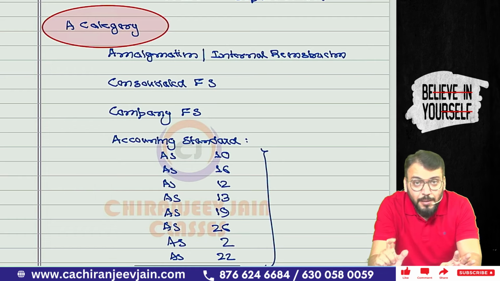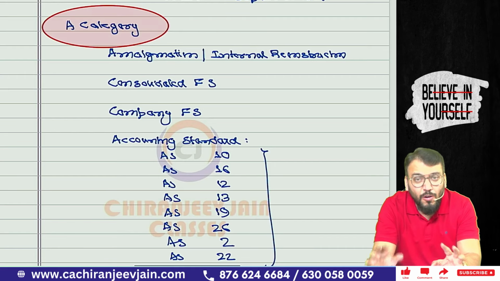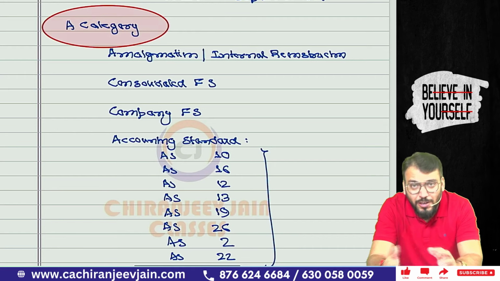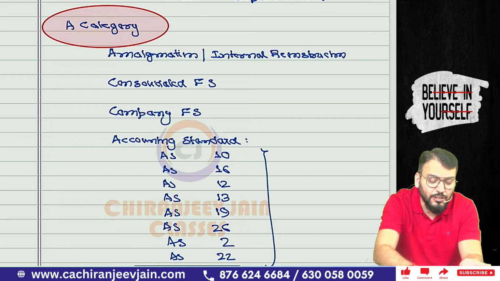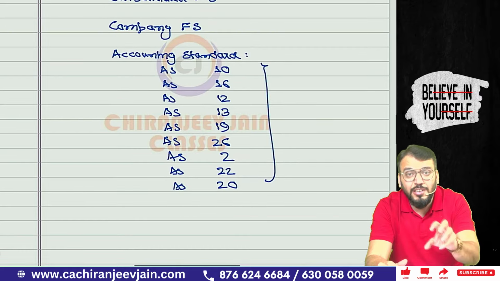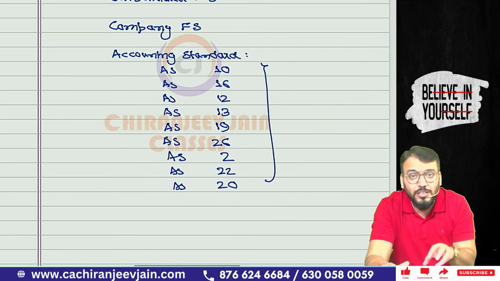And then company financial statements, meaning balance sheet and profit and loss account. I'm expecting a 14 marks question. It can be 10 plus 4, or only a 14 marks question for the preparation of financial statements. These three chapters will be around 14 plus 14 plus 14. 14 into 3 is how much? It is 42 marks.